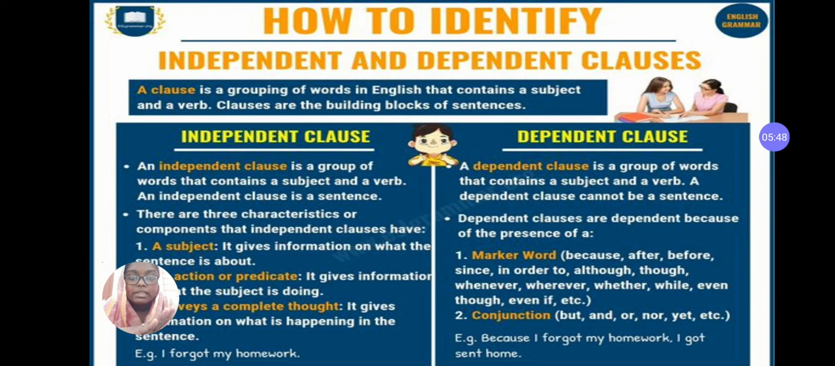And how do we identify the independent and dependent clauses? The independent clause will have a subject, a predicate and express a complete thought. The dependent clause will not express a complete thought. It will always have a marker word and there will be a conjunction.